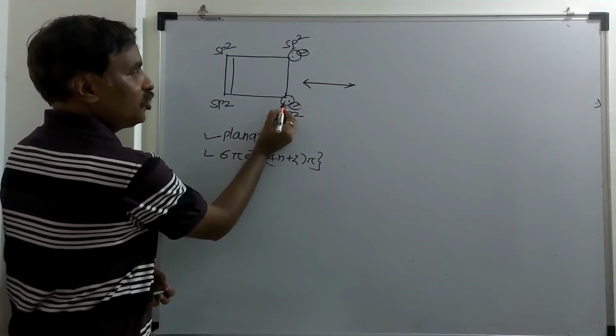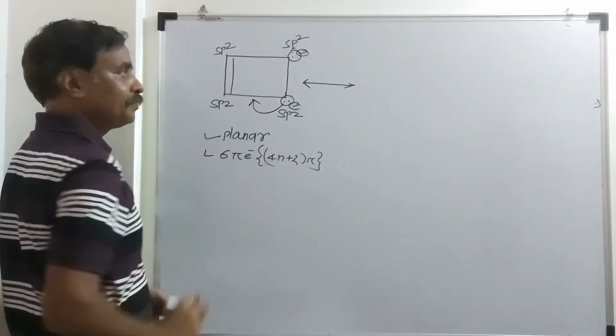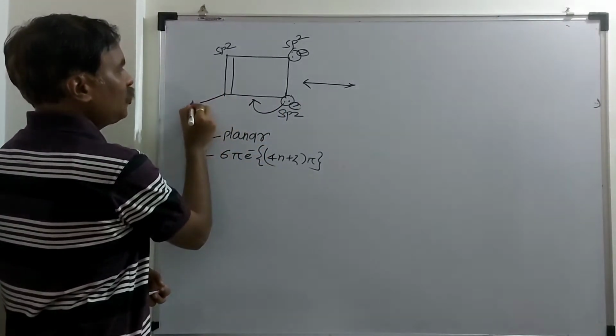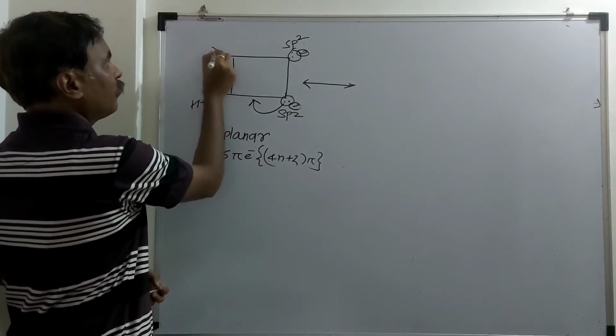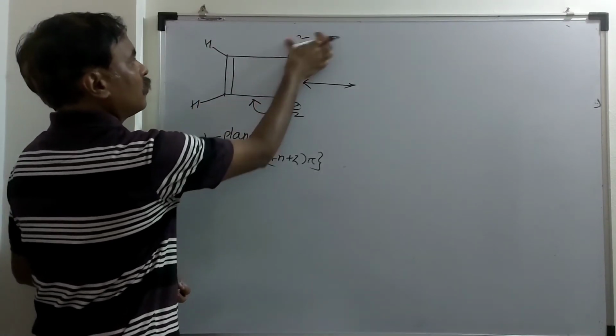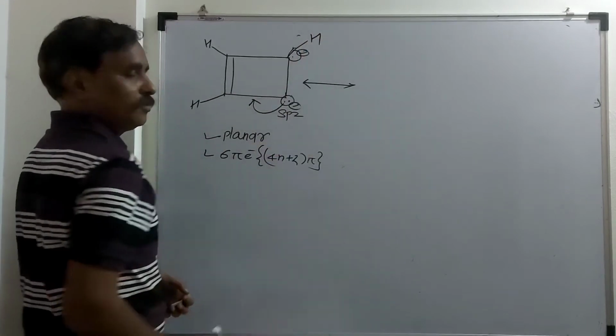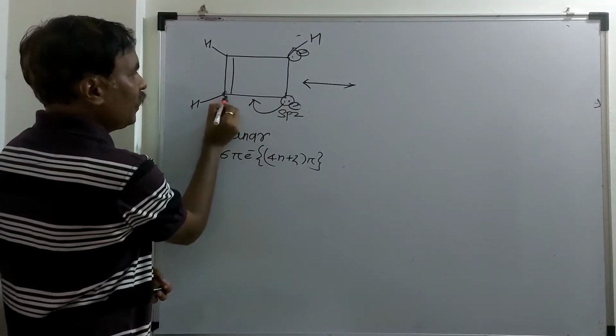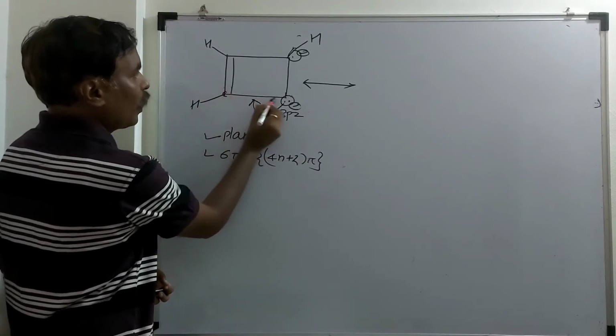Now the shifting of these two electrons in between these two carbons forms a pi bond. On each carbon there is one hydrogen. After the formation of a double bond between these two carbon atoms, this carbon will be pentavalent: here 1, 2, 3, 4 and a new bond 5.